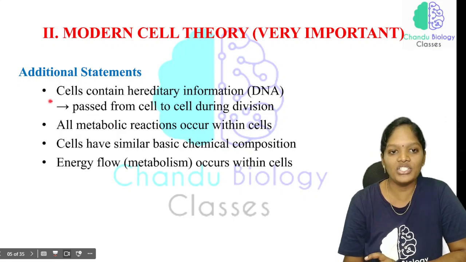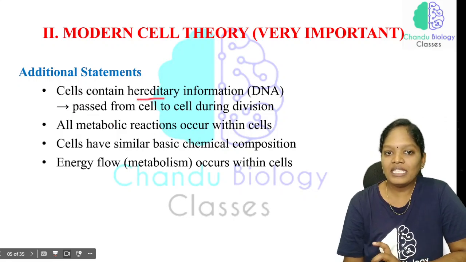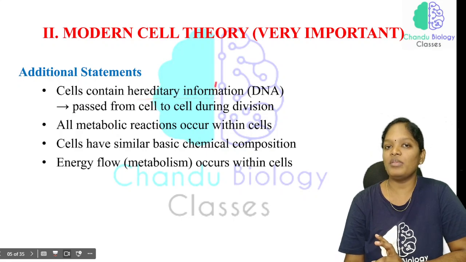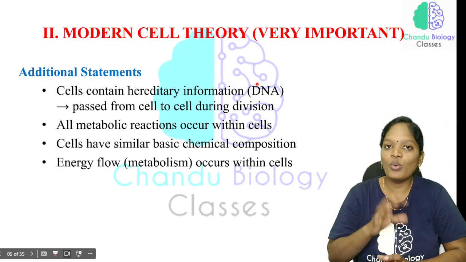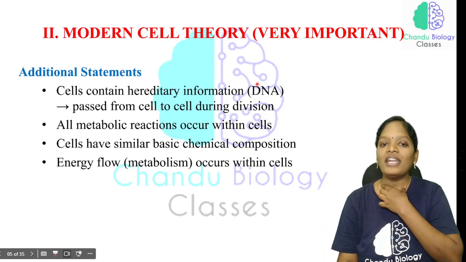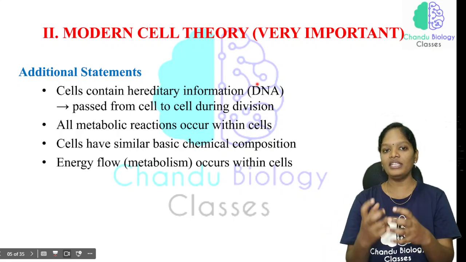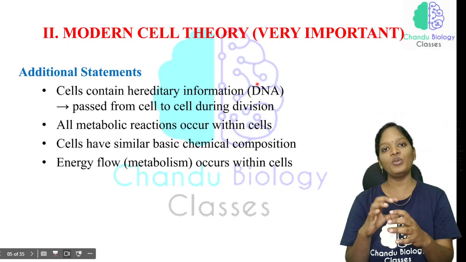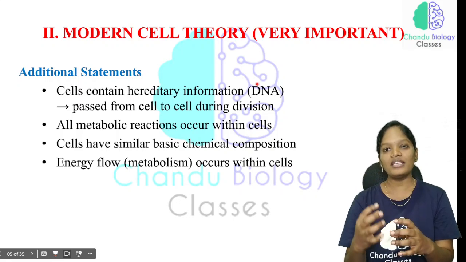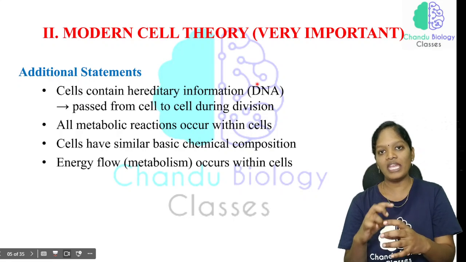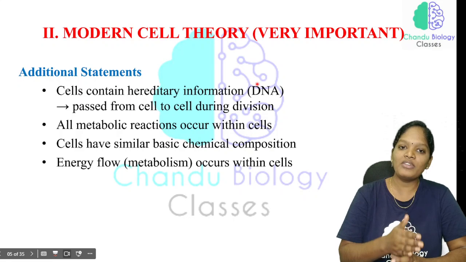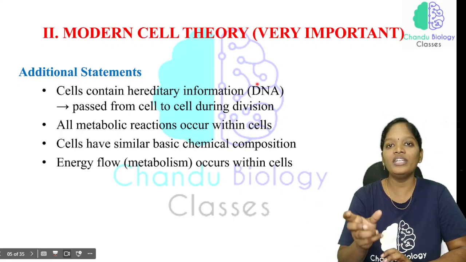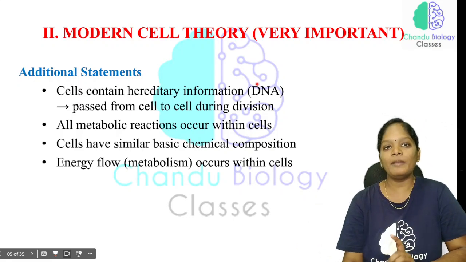What are the additional statements? Cells contain hereditary information, which may be RNA or DNA. Any hereditary information is stored in the cells. Each cell contains nucleic acids, and that nucleic acid is the storehouse of the hereditary information. That information is passed from one cell to another during division. So this is the most important point in the modern cell theory.